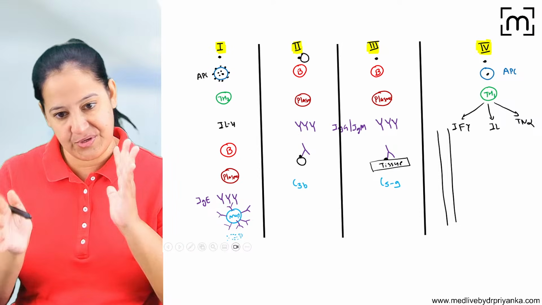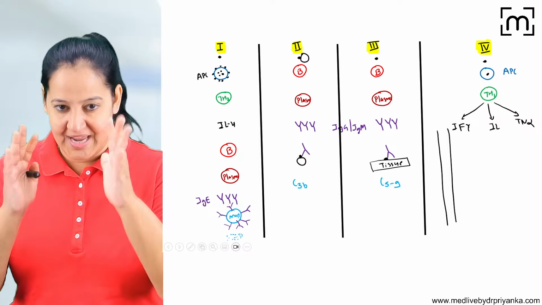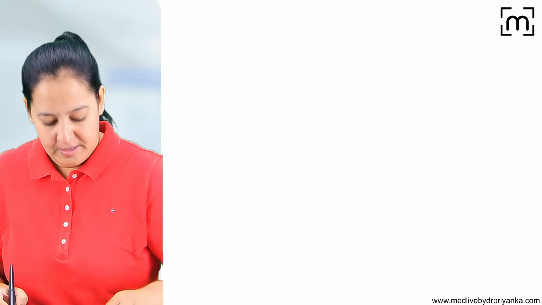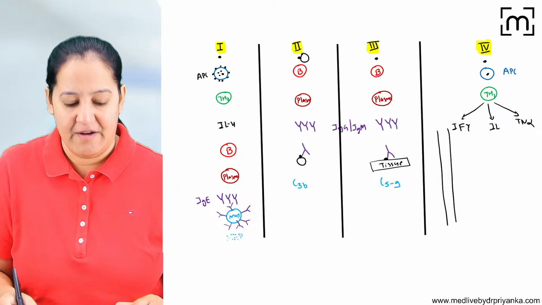I will take 2 and 3 together. Just see the mechanism of both of them. Have a look at type 2 here, or rather I will draw. Then I will show you here. Listen, type 2 and type 3, I will draw it for you.